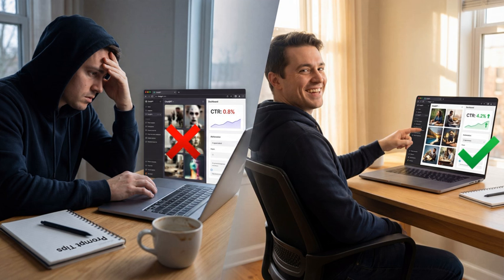The first one is vague descriptors. You know when someone comes into a shop and says, "My car is making a noise"? It doesn't help the mechanic much, right? The same goes for image prompts. If you just say cat picture, that leaves a lot of room for the AI to interpret.